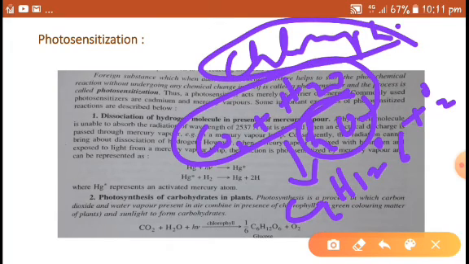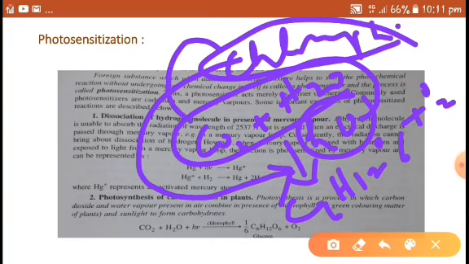Chlorophyll is required. What is the role of chlorophyll? Chlorophyll absorbs this radiation from the sun and gets excited. After entering the excited level, it gives that energy to the reacting molecules. Then these reacting molecules, carbon dioxide and H2O, get excited and form products.